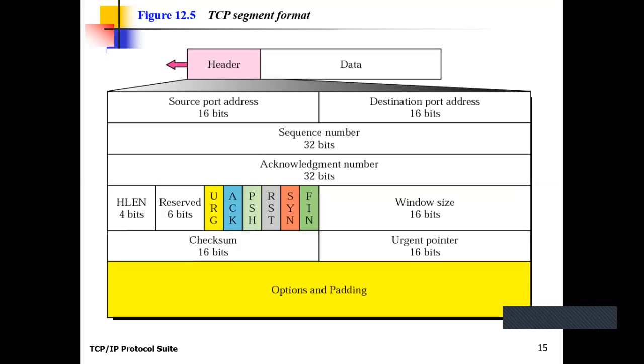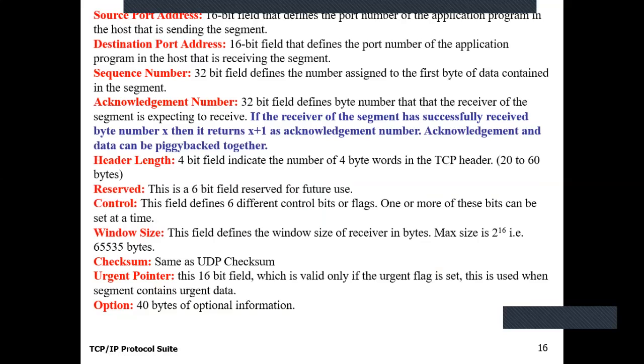Okay, this is the header format of the TCP. Clear? Now the option field has various options which are related to network debugging and testing. Now come to the next slide. This is the description of the specific segment format of TCP.